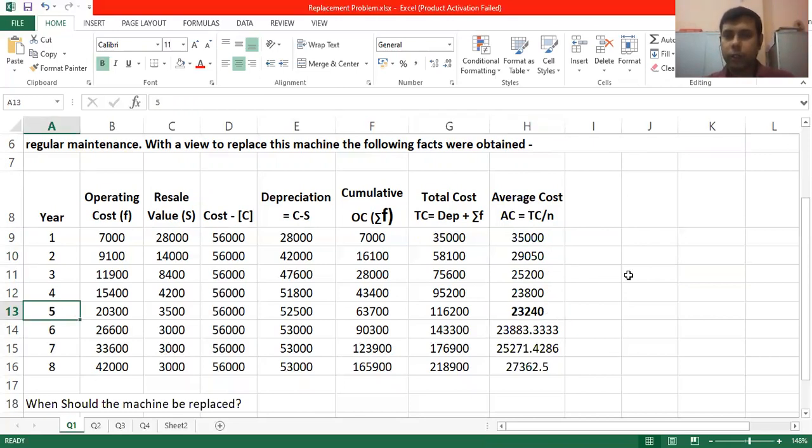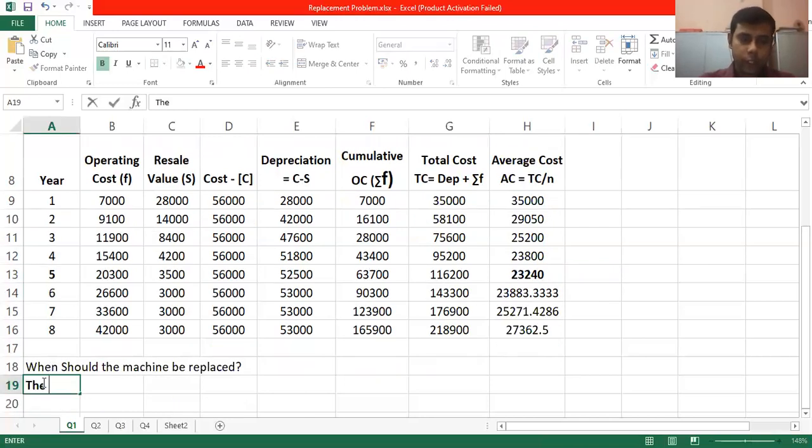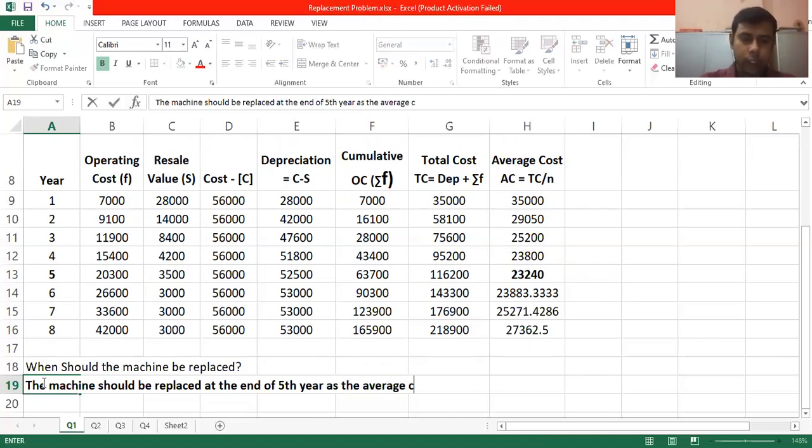So we'll write over here: the machine should be replaced at the end of 5th year as the average cost is the least in this year.